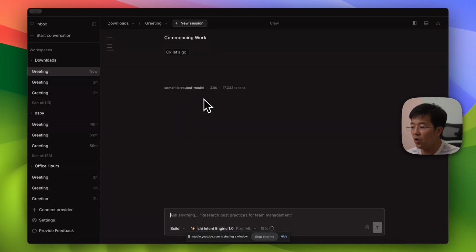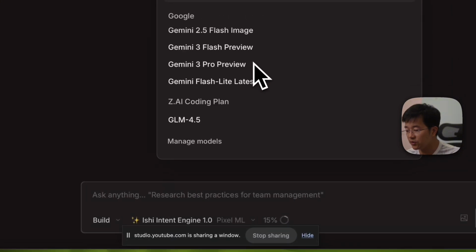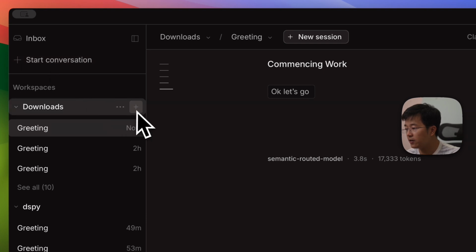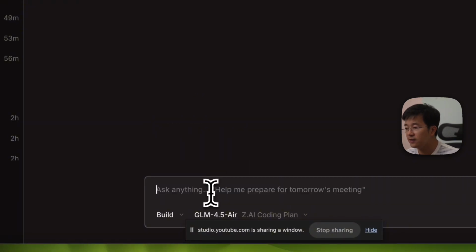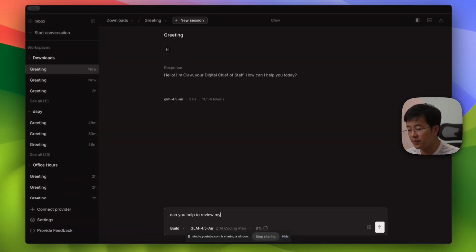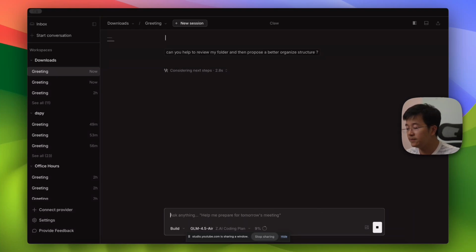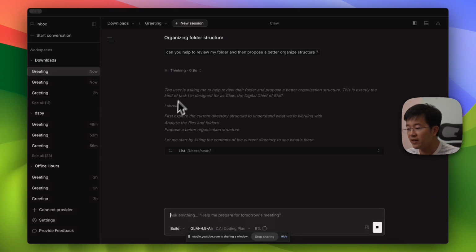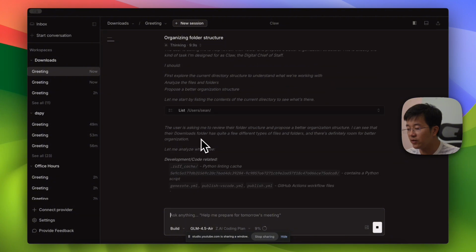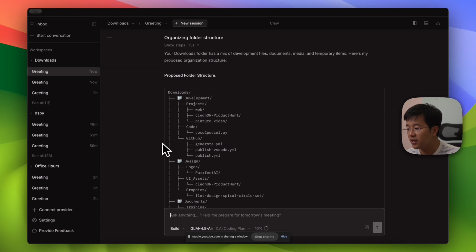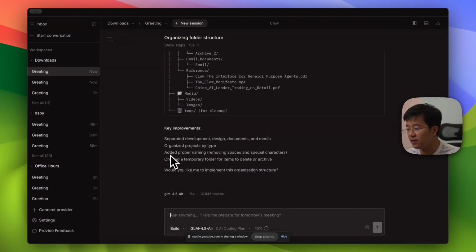Well, so the beauty of Claude is that it can have a lot of models, as you can see in here. So let me click on this one. Let me try another model, and let me click on this one and have another one. Okay. Hey, can you help to review my folder and then propose a better organized structure? Okay, he has some thinking, and he does some listing over here. So we can see the thinking that Claude is doing, and he is proposing a new structure for us.